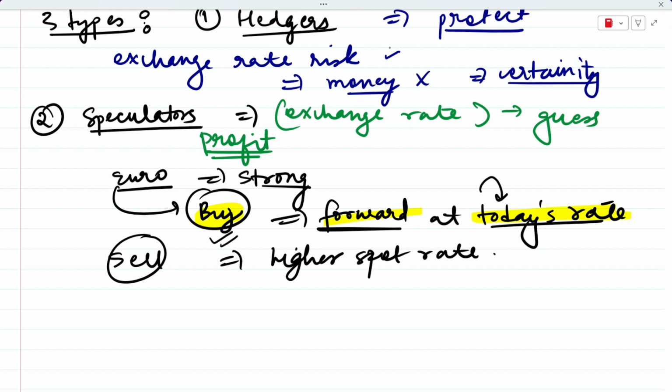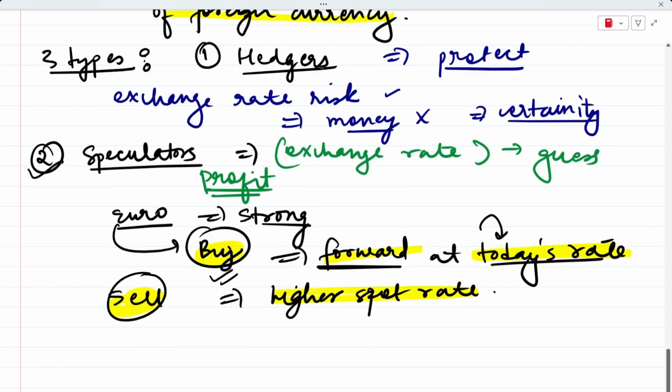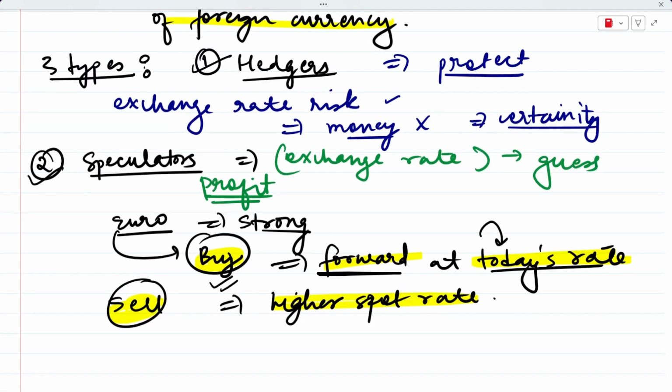Hence, I buy euro at forward at today's rate, and then I sell euros at a higher spot rate because of course the exchange rate is going to increase. So these type of people are called speculators. So we have discussed who are hedgers and we have discussed who are speculators.